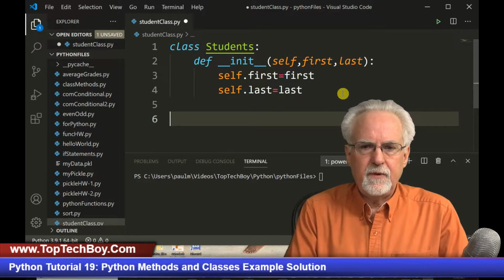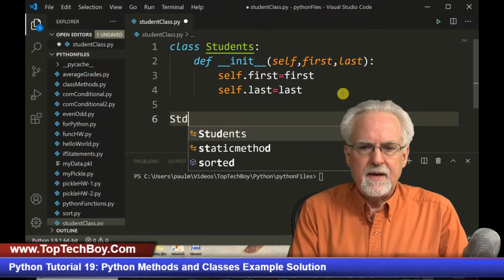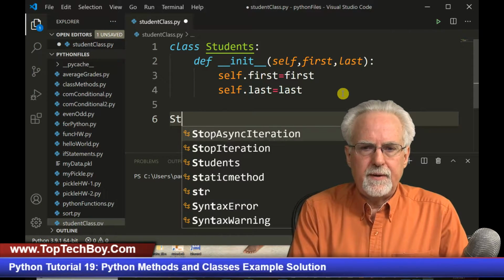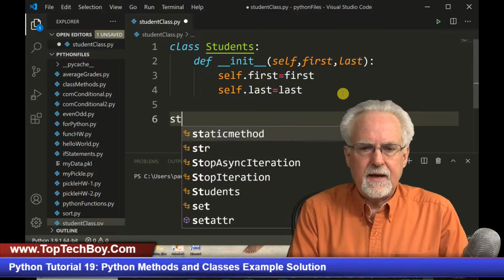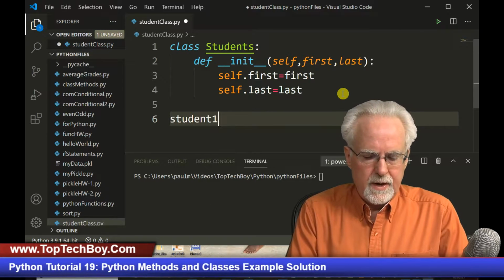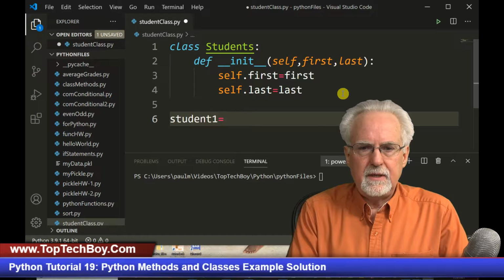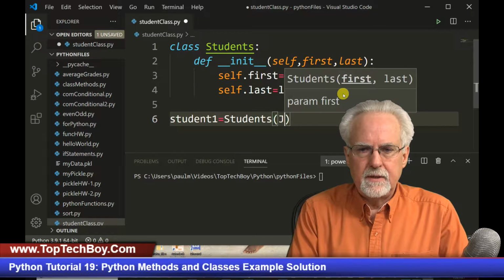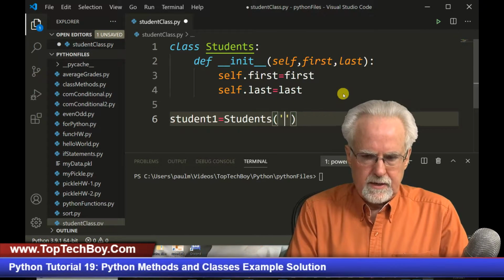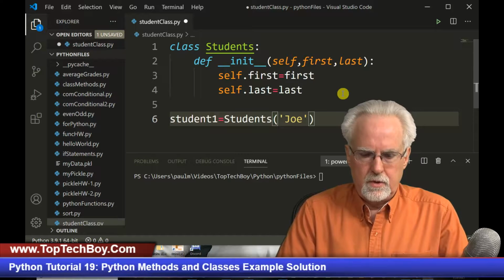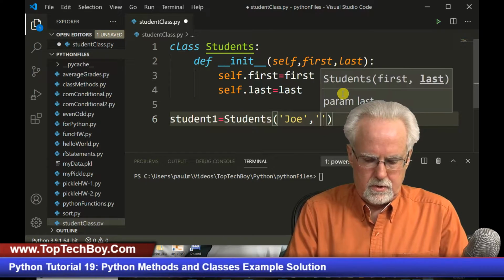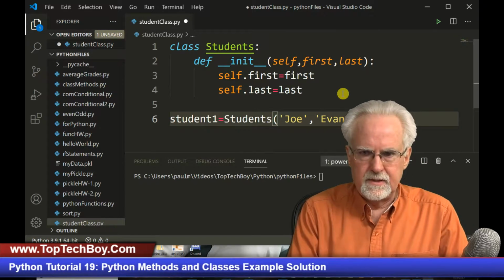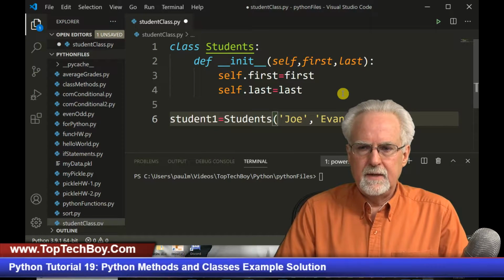And so let's see if we can create a student. Let's say that I just have student1, and that is going to be equal to Students. And then what are we going to pass it? We are going to pass it, I need to make that a string, Joe Evans, okay, like that.